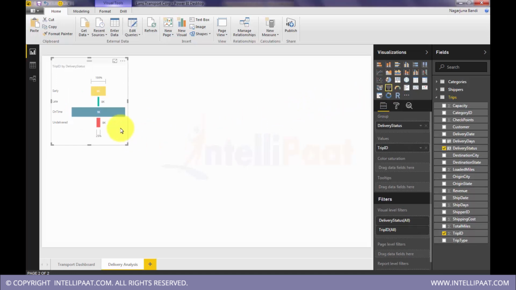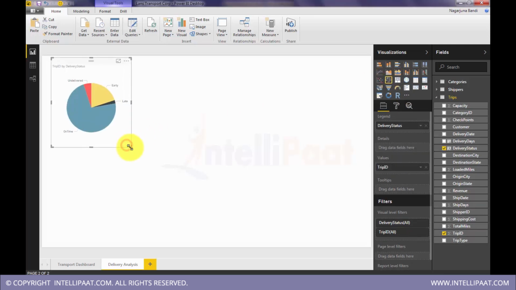Yeah, you can put a stacked percentage bar chart like this, and you can analyze data by trip ID. So if you take the on-time deliveries compared to late, it's nothing, just 3%. Okay. So now I will convert this into a pie chart, and in the pie I'll put some more fields, some more categories.